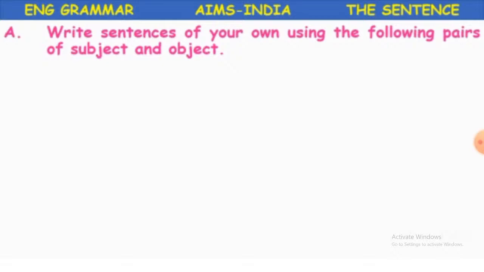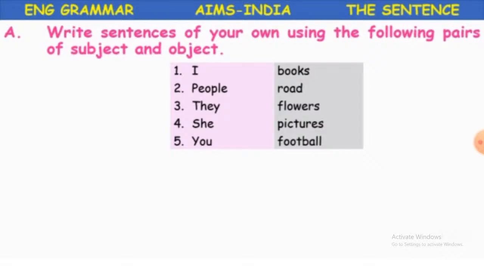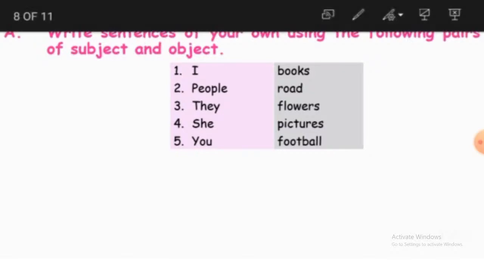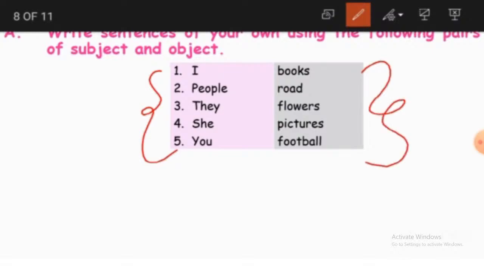So here we are asking you to write some of your own sentences, pairing subject and object. Now, are you clear about subject and object? Subject is about whom we are talking. So these are all subjects, about whom we are talking. And object is the action being received by the subject. So what type of action? That comes as the verb. Okay, this is subject, this is verb, and this is object.